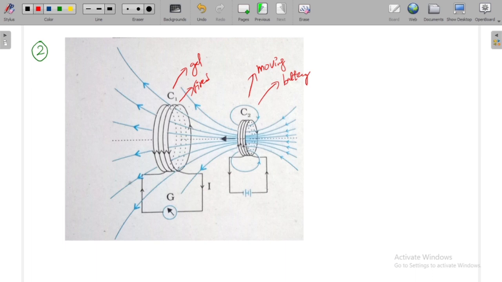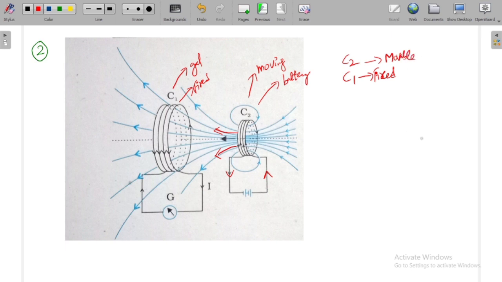When a current carrying coil is connected to the battery, what will happen? There is a flow of current through the current carrying coil. Whenever there is a flow of current through the current carrying coil, you will have a magnetic flux from the current carrying coil. The moving coil is C2 and C1 is fixed. So the position of C1 is fixed and C2 is movable.